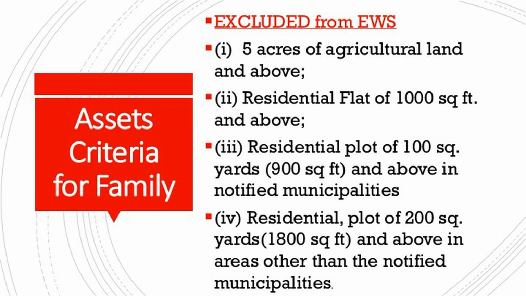Second, if your family is owning a flat of 1000 square feet or more, you are not entitled for EWS reservation. All these things are in addition to the income criteria. One asset is agricultural land, another is flats.